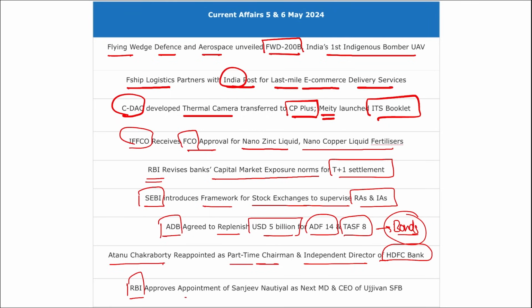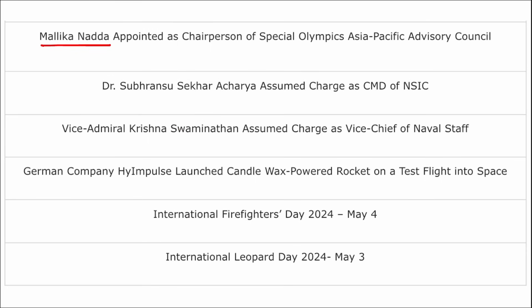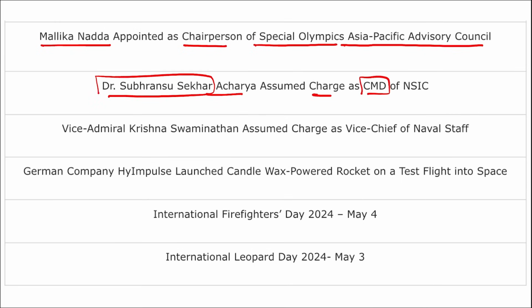Then RBI has approved the appointment of Sanjeev Nautiyal as the next managing director and chief executive officer of Ujjivan Small Finance Bank. Next, Malika Nadda has been appointed as the chairperson of Special Olympics Asia Pacific Advisory Council. Dr. Shubhranshu Shekhar Acharya has assumed the charge as the chairman and managing director of NSIC. Vice Admiral Krishna Swaminathan assumed the charge as the vice chief of naval staff.